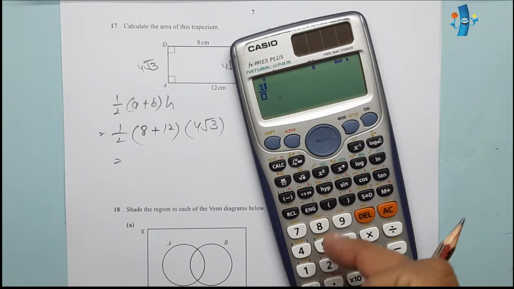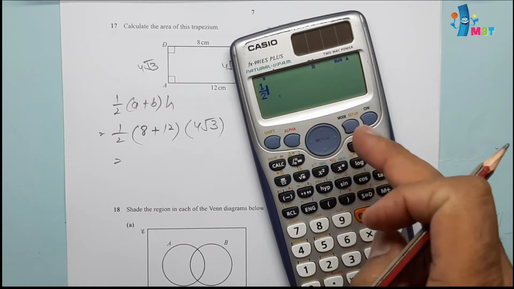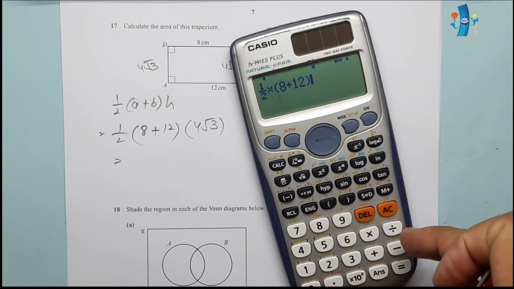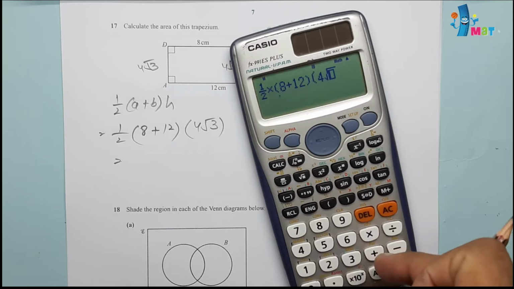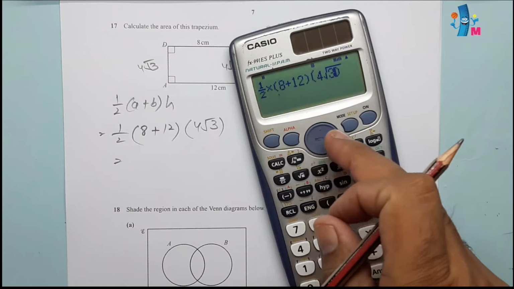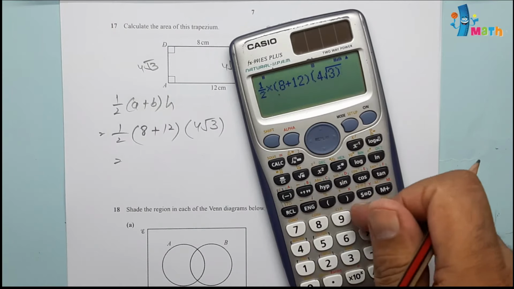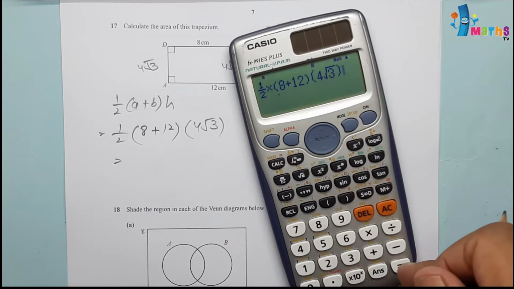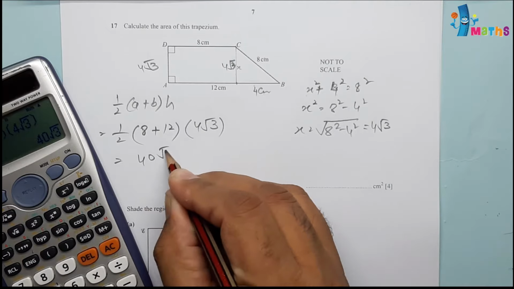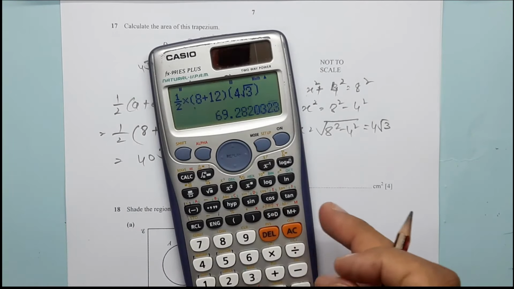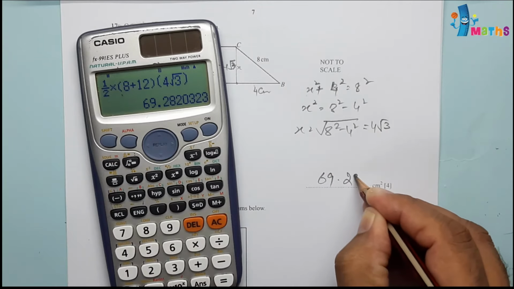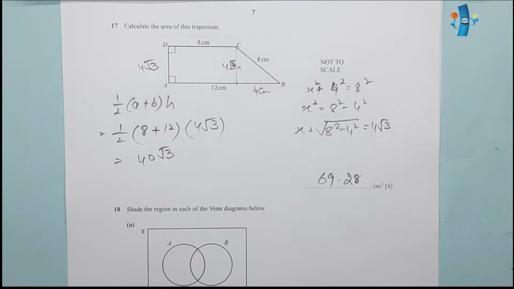We'll write 1 over 2 into 8 plus 12 and 4 root 3. There's some syntax error, the bracket placement is not proper. Now it will give us the calculation 40 root 3, and if we check the decimal value, this will be 69.28. This will be our answer.